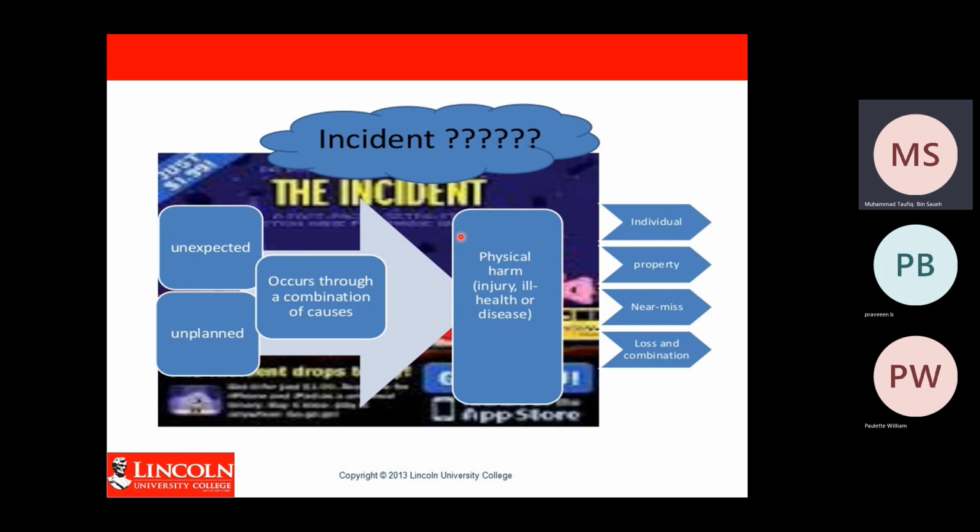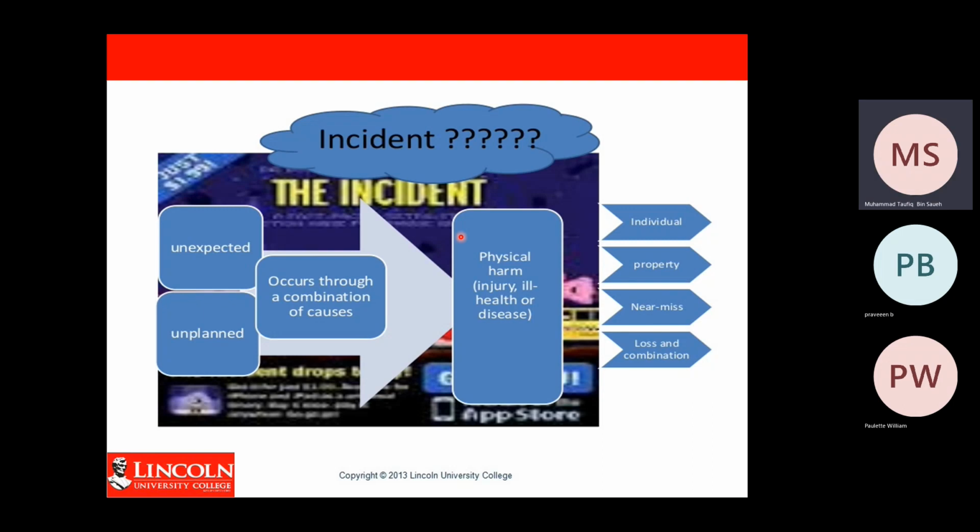You cannot predict the timing accurately. Accidents happen unexpected and unplanned, in the blink of time. It can happen in a short period of time, so it is a very unexpected and unplanned event.